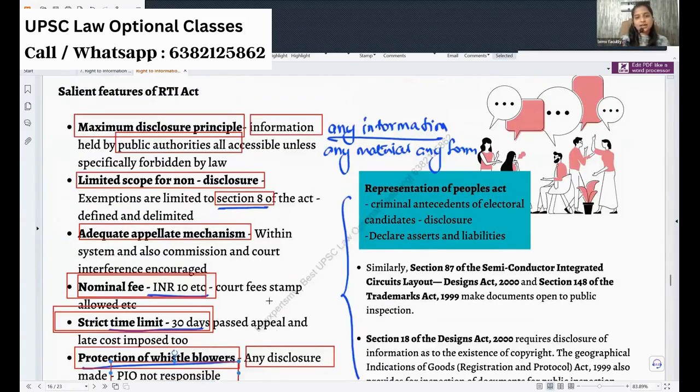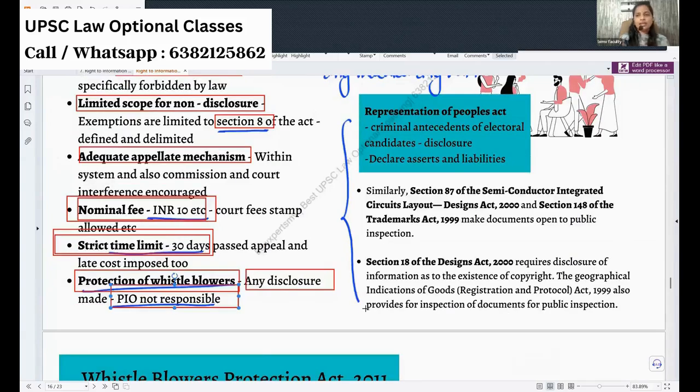Okay, so all these things are features of the RTI. You can have a question whether RTI alone talks about right to information. No, we have the Representation of People's Act, which says that criminal antecedents of the electoral candidates must be disclosed. That is one good thing. Okay, whatever FIR, everything. Nowadays, it has become a medal. See how many FIRs I'm having against me. You see, there will be a huge list. Okay, even for advocates, nowadays it has become a medal. If you have a lot of criminal cases, you are an active advocate.